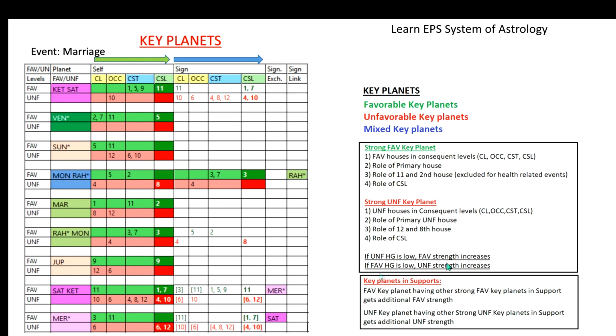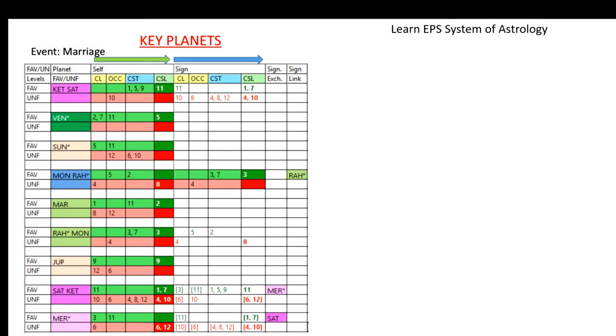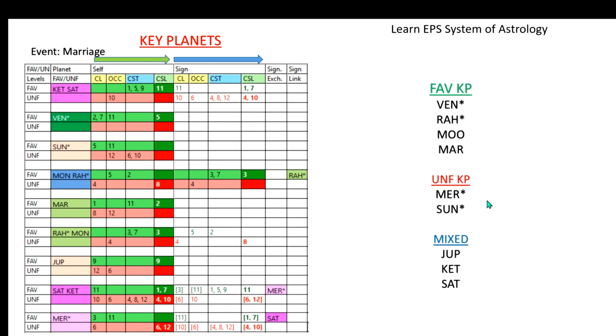Based on these conditions we discussed, when we are analyzing all 9 planets, we can come to know the favorable key planets, unfavorable key planets and mixed key planets also, like I have given here. For example, what are the favorable key planets? Venus is a favorable key planet. Rahu also has favorable house grouping along with support, but unfavorable is very less, so it is also coming under favorable. And Moon represents Rahu, so that is one important point.